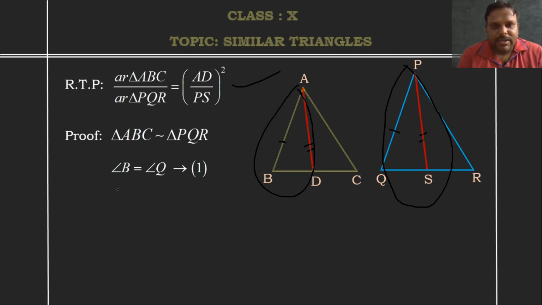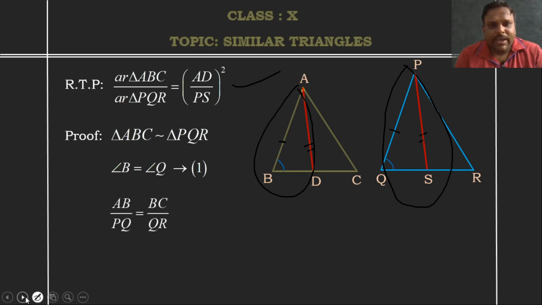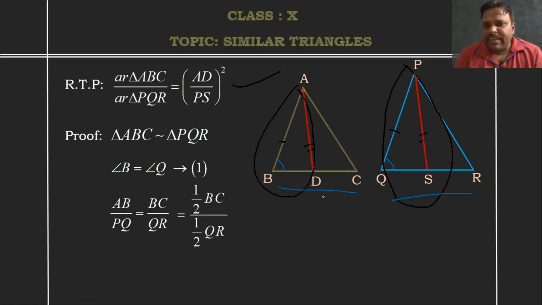Triangle ABC is similar to triangle PQR. If you observe properly, angle B is equal to angle Q. Since these triangles are similar, obviously these angles are equal. Next, AB by PQ is equal to BC by QR, since these two triangles are similar to each other.